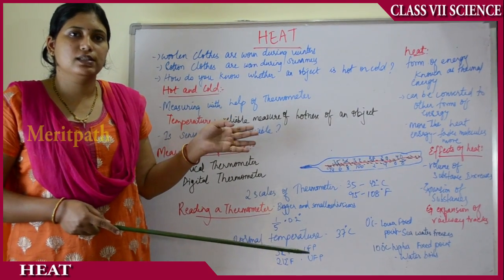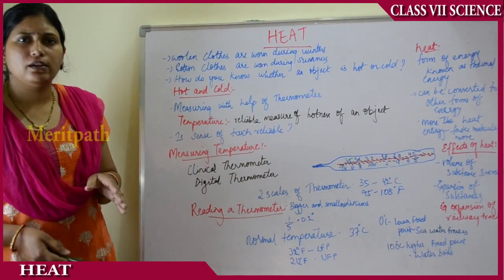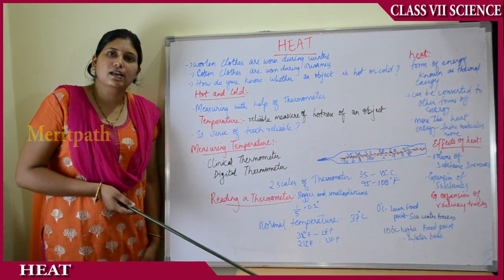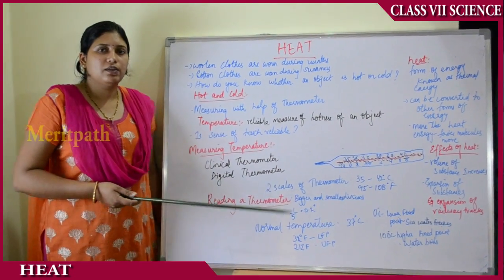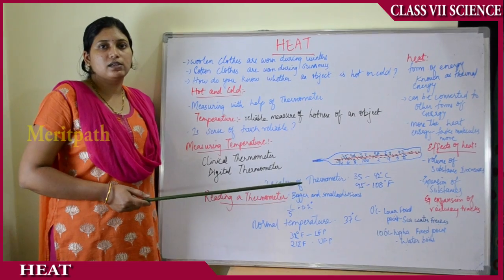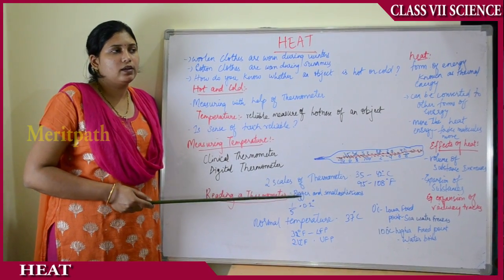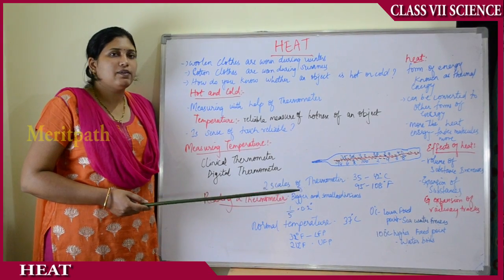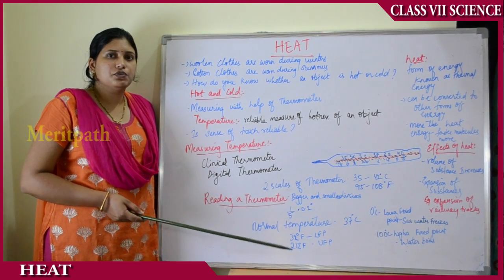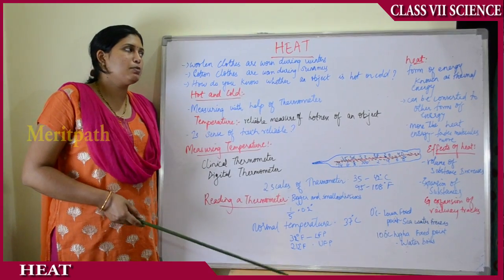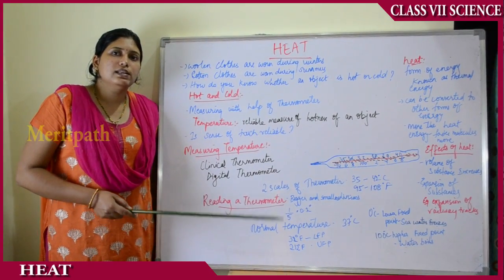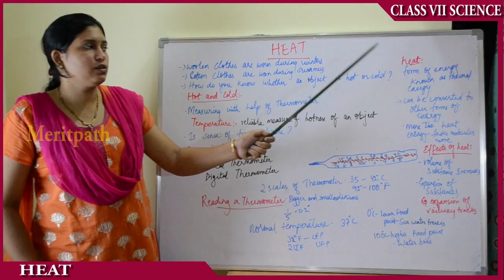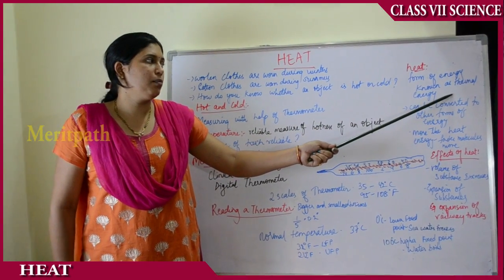Hot object, it is known as heat. Now heat can be in the form of any energy, like heat from the sunlight is known as solar energy. Then we have thermal energy, for electricity is produced from the water from the dams. All this is thermal energy used for power production. Then we have mechanical energy, we use ovens, we use electrical energy. So there are many types of energy in our life. All these are one form of heat. So heat is a form of energy known as thermal energy.